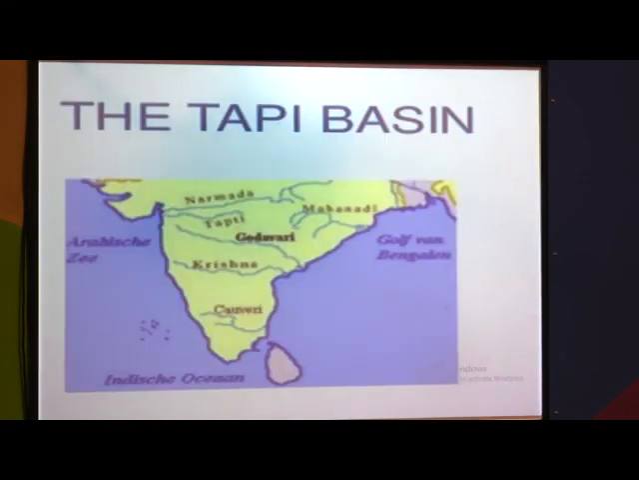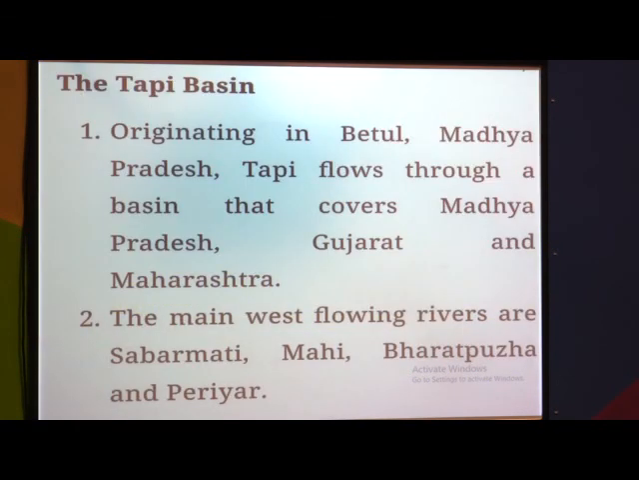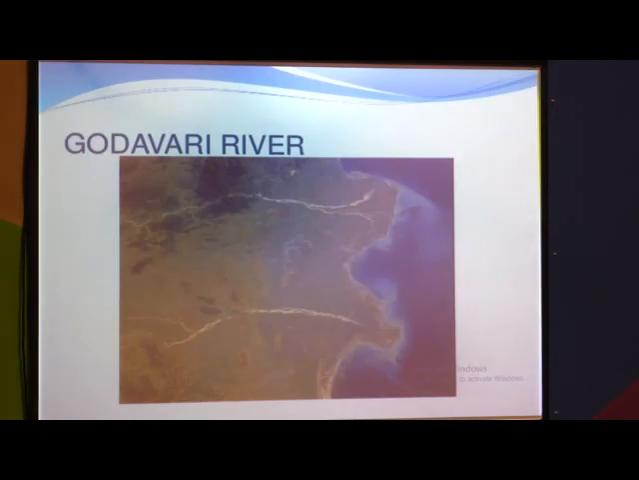See, next one, the Tapi river. The Tapi is flowing parallel to the Narmada. When we see here, the Narmada and the parallel Tapi are flowing in the same direction. The river Tapi is 724 km long. It covers most of the part of Madhya Pradesh, Gujarat and Maharashtra. The Tapi river is flowing with the tributaries Sabarmati, Mahi, Bharatpuzha and Periyar. These are all the main west flowing rivers, and the Tapi flows through the basin covering Madhya Pradesh, Gujarat and Maharashtra.